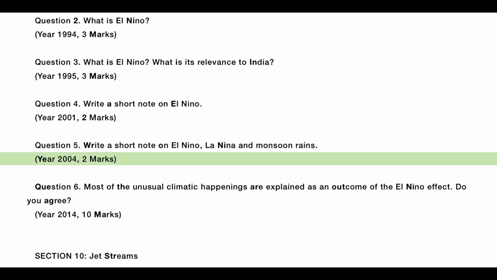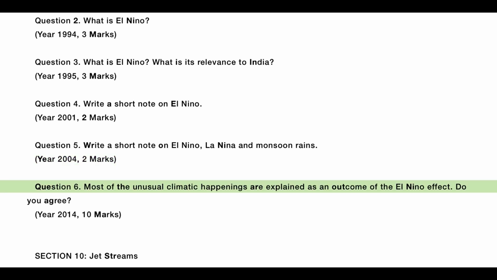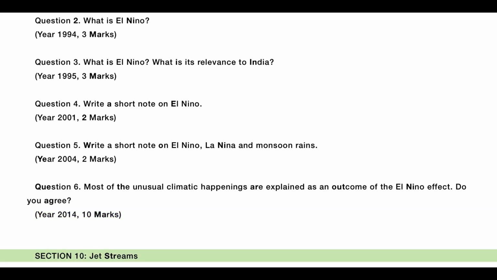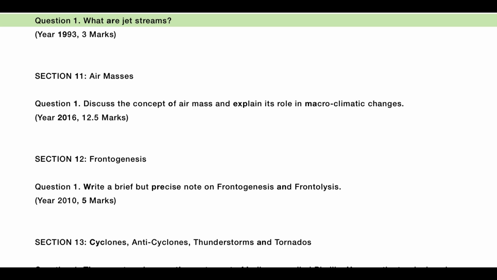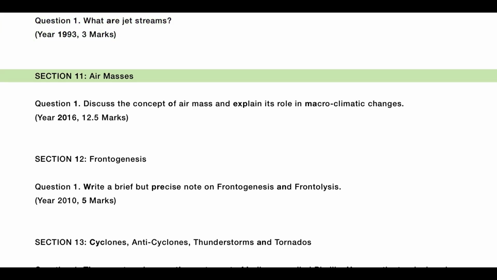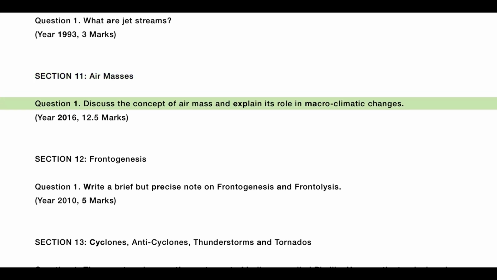Year 2004, 2 marks. Question 6. Most of the unusual climatic happenings are explained as an outcome of the El Niño effect. Do you agree? Year 2014, 10 marks. Section 10, jet streams. Question 1. What are jet streams? Year 1993, 3 marks. Section 11, air masses. Question 1. Discuss the concept of air mass and explain its role in macroclimatic changes.